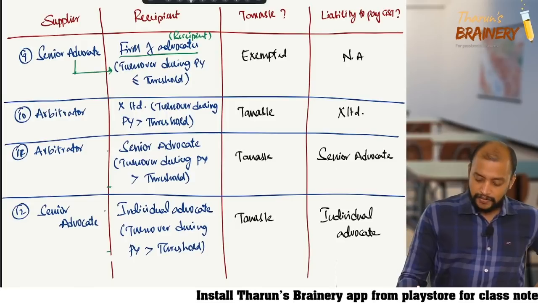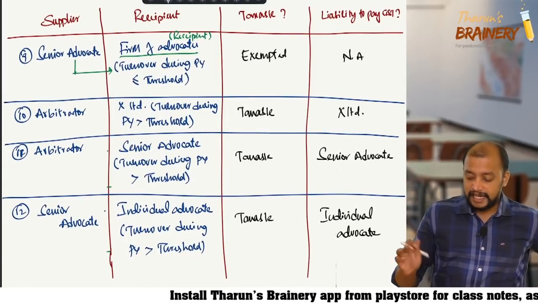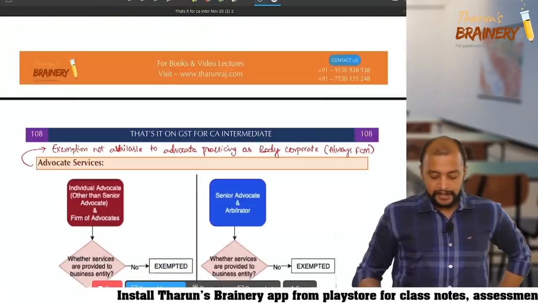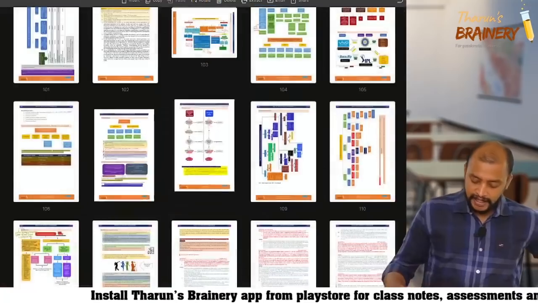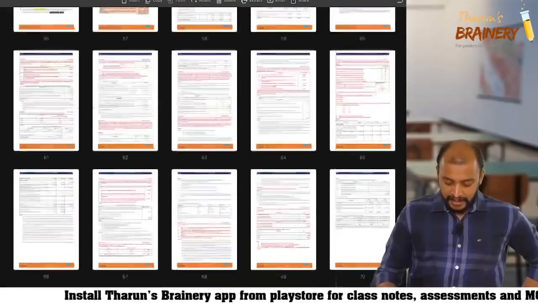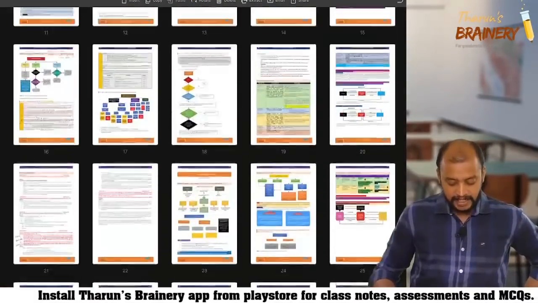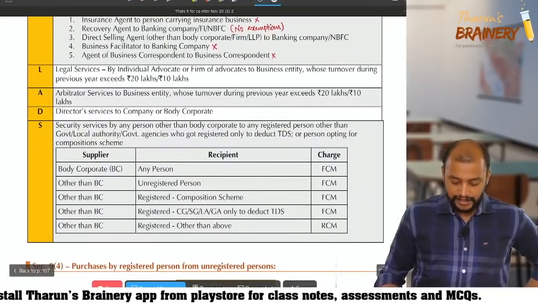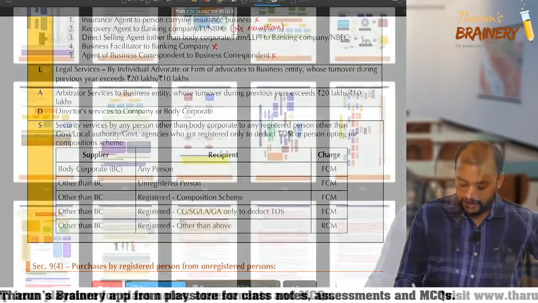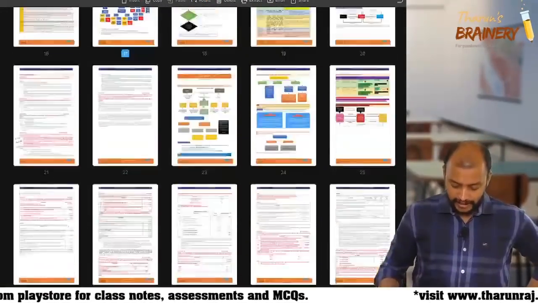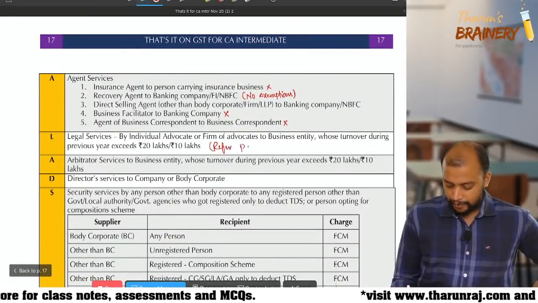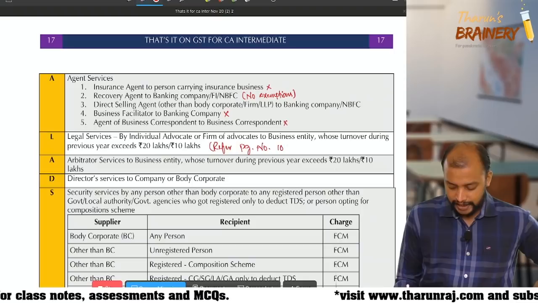So with respect to legal services, we have completed the discussion. Legal services under RCM, along with exemptions, we have completed. Refer to page number 108.